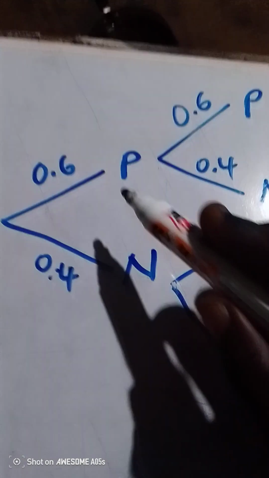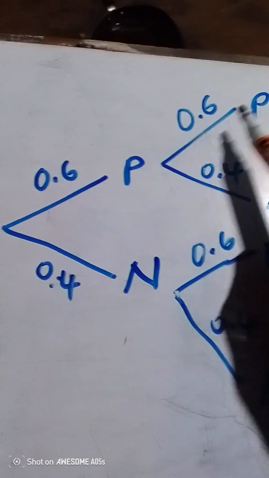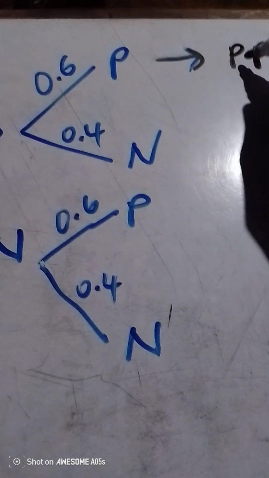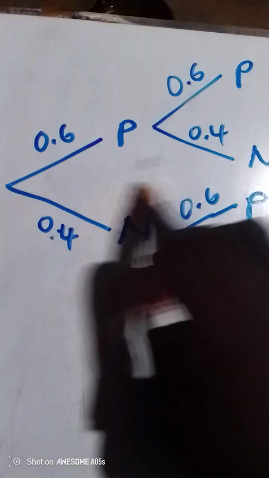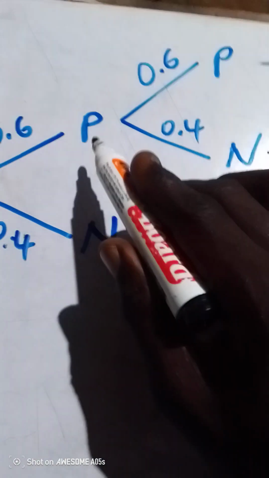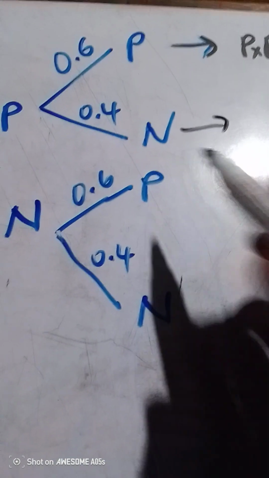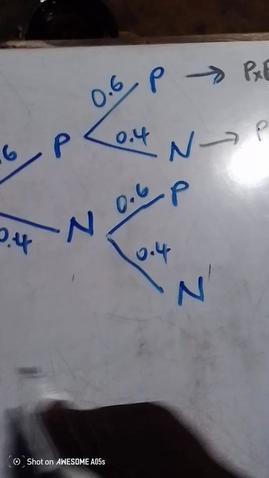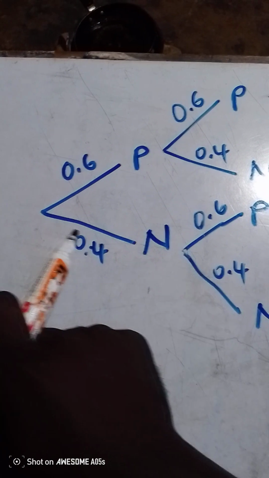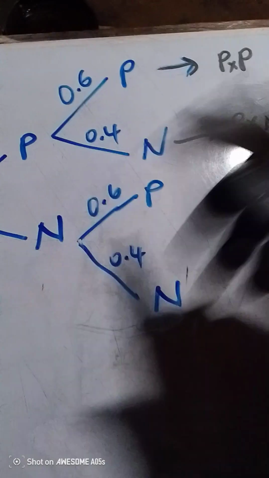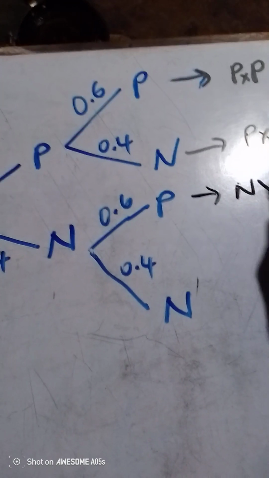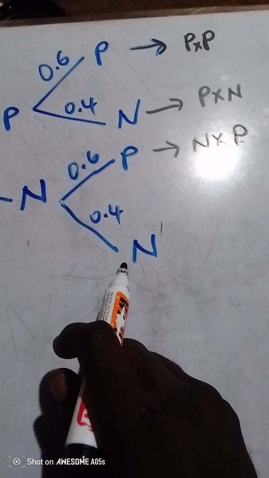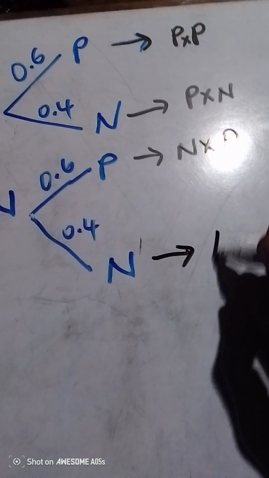So here, how did we move? We moved positive and positive, hence we will have PP. These had to be multiplied. What about this case? We moved from positive and then went to negative, so this one we call PN. Then this one, we moved from N and then went to P, so we'll call it N times P. Then the last one, which is down, it's N and another N, so we are going to call it NN.